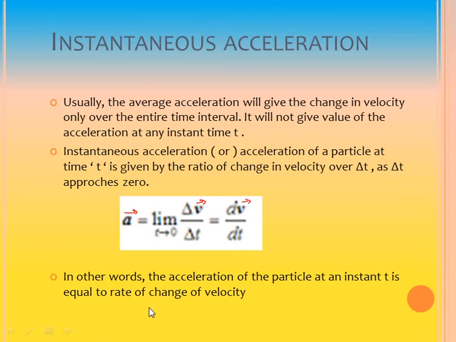So in other words, we can say the acceleration of the particle at any instant is equal to the rate of change of velocity.